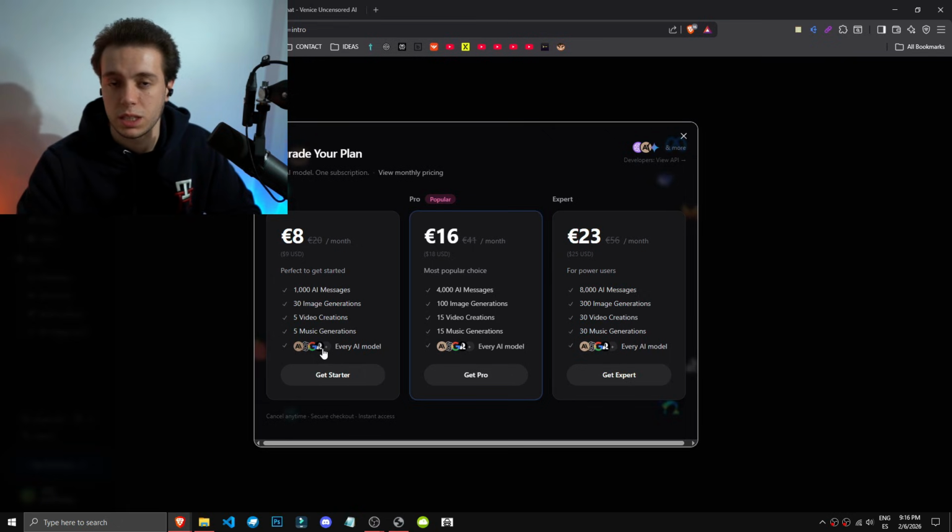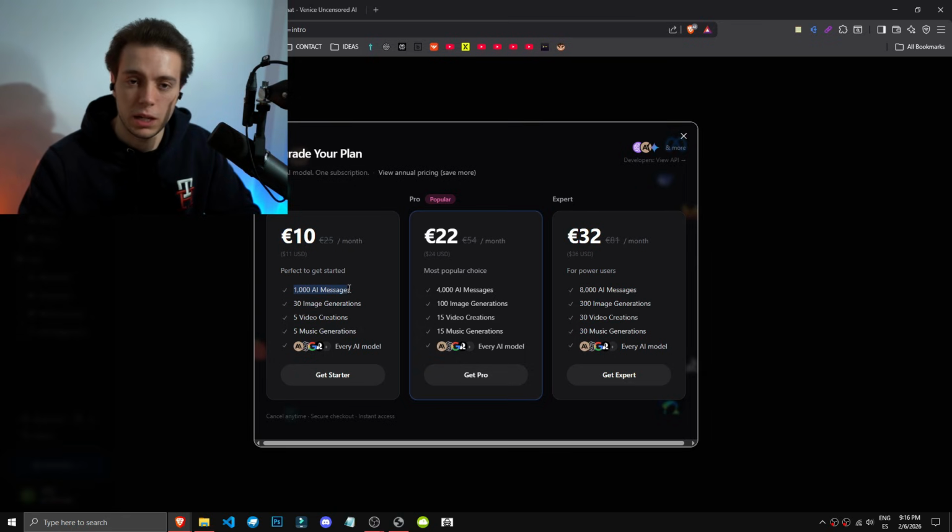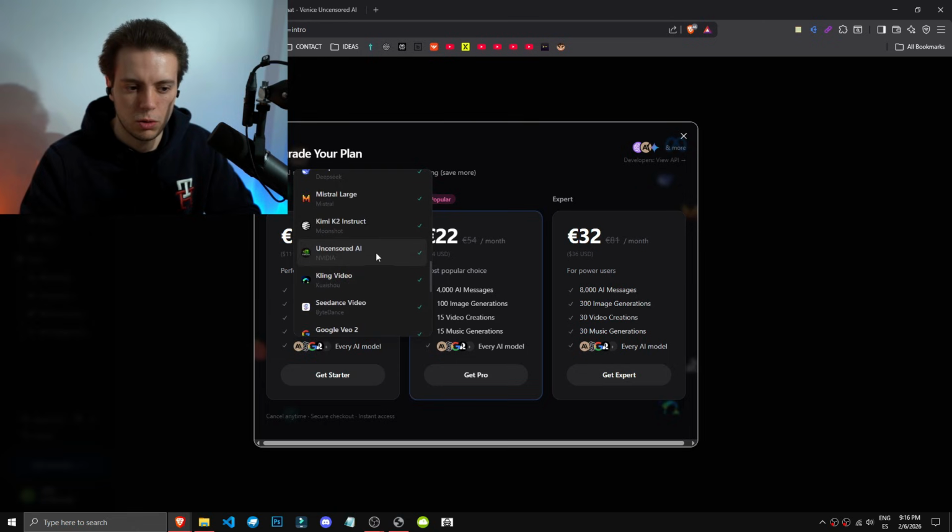Unfortunately, to use this AI, we'll need to pay, starting at €8 monthly, €16 monthly, or €23 monthly with annual pricing. For monthly pricing, it's minimum €10 for 1,000 AI messages, 30 image generations, 5 video creations, and 5 music creations. They provide all models, including Uncensored AI. So unfortunately, we can't test it, but it apparently works very well according to reviews.